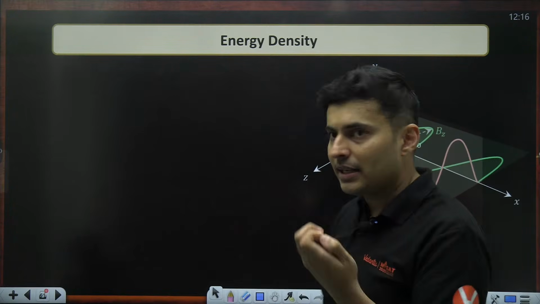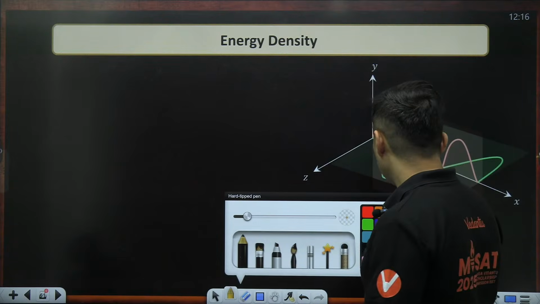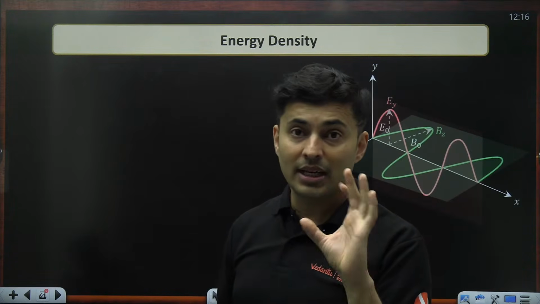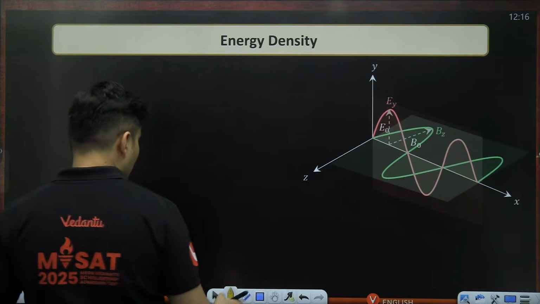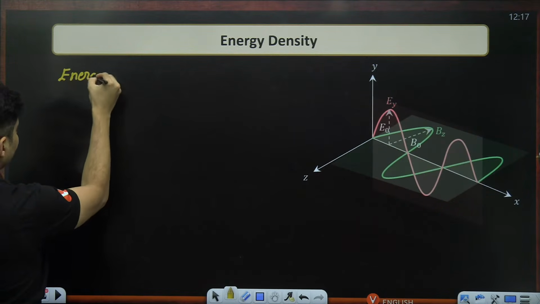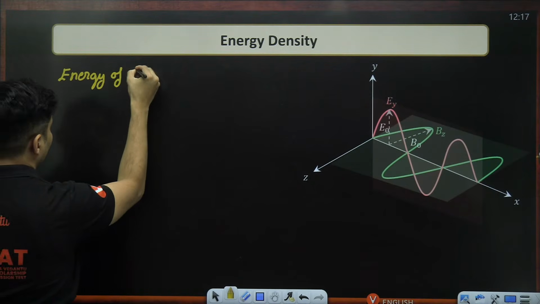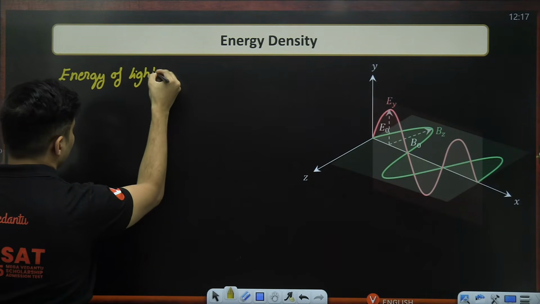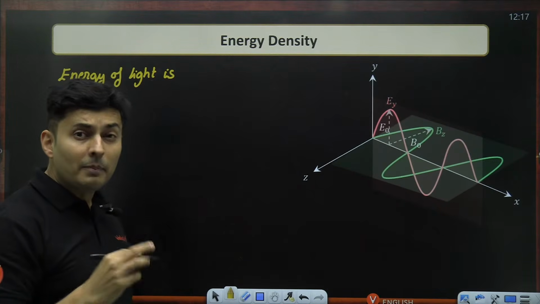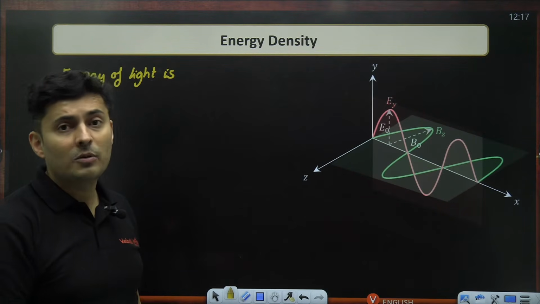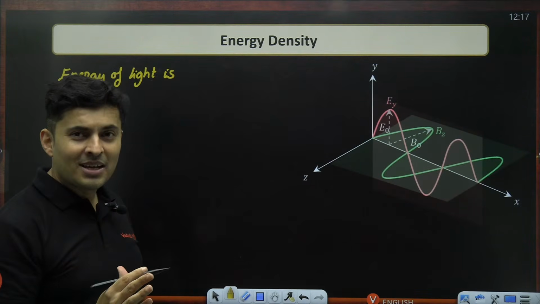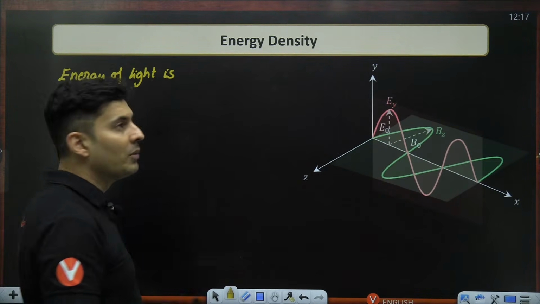The energy of light is there in both electric and magnetic fields, but it is also distributed equally. Light will not bias towards electricity or magnetism. It distributes the energy in equal terms.